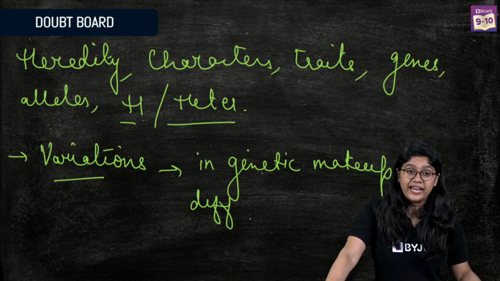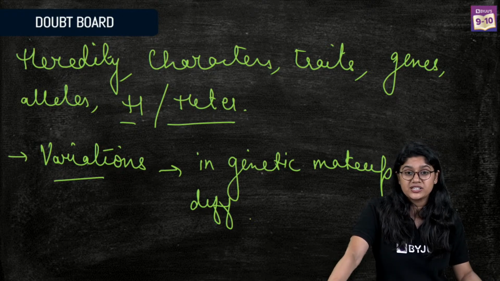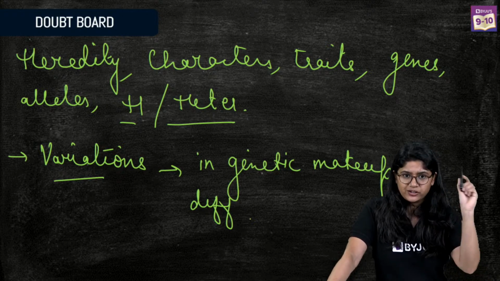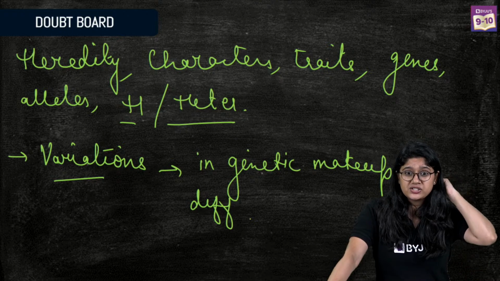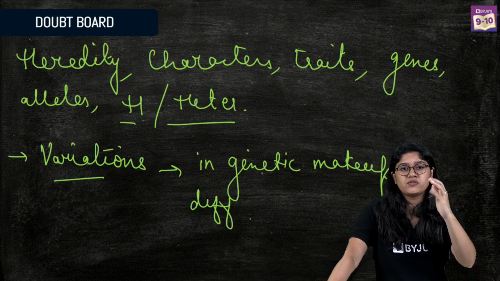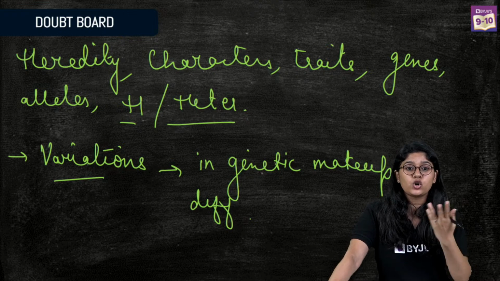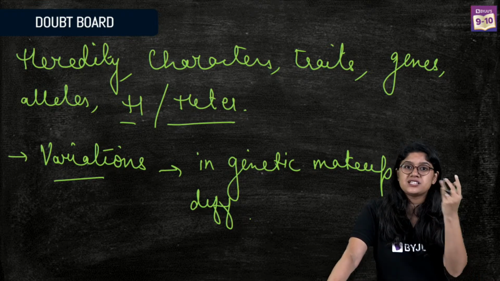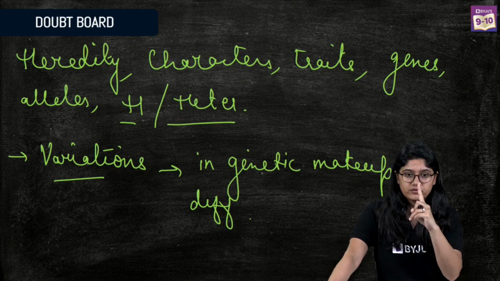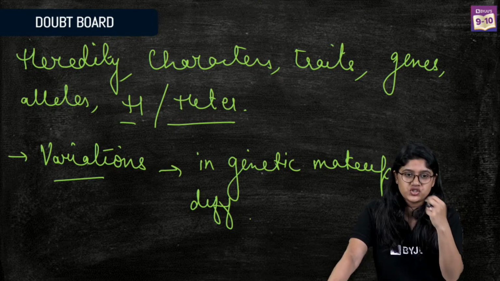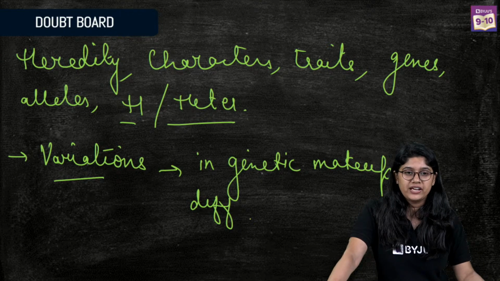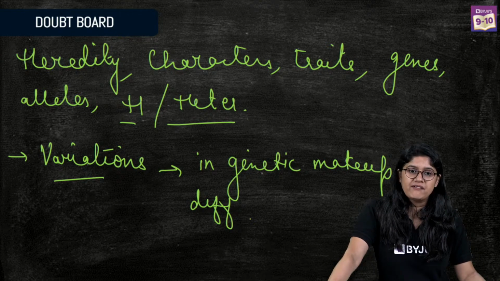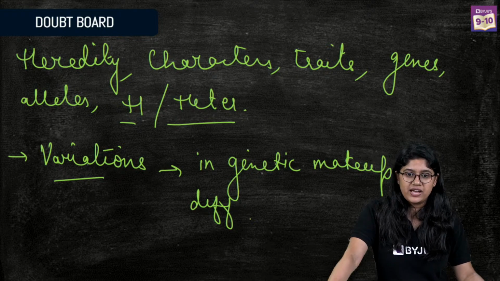Tanishk is asking why we have less variation in asexual reproduction. For that you can watch the asexual reproduction session that we have. In asexual reproduction we have less variation because parents are just making copies of themselves. Tanishk, in asexual reproduction only one single parent is involved. One parent is there, so there is no mixing of the genes. Very good, very good. Nice. Evolution is deleted. Yes, very good, everyone.